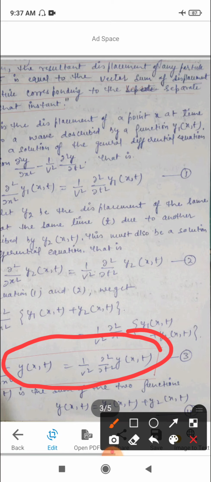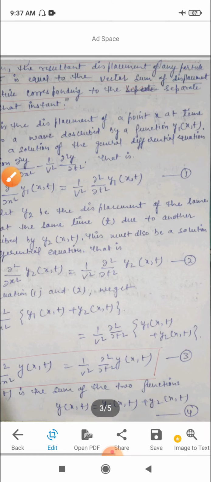Equation third shows that the sum of two wave functions described by equation 4 also satisfies the general differential equation as each separate wave function does. Hence, y(x,t) is the proper function to describe the displacement of the point x at time t. Equation 4 shows that the displacement y of the point x at time t is equal to the sum of the displacements y1 and y2 of that point due to the separate waves at the same time.